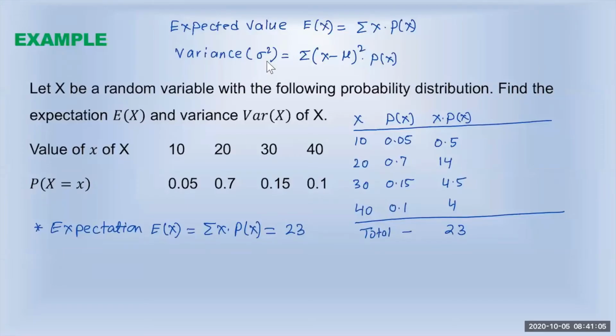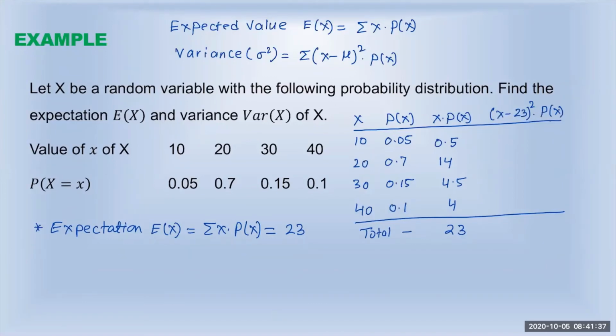Next we have to find the variance, and variance is the sum of the random variable minus mean squared multiplied by P of x. So we have to find this quantity for each value and add them together. What I want to find here is x minus mean, where the mean, or expectation, is 23, squared, and then multiplied by P of x.